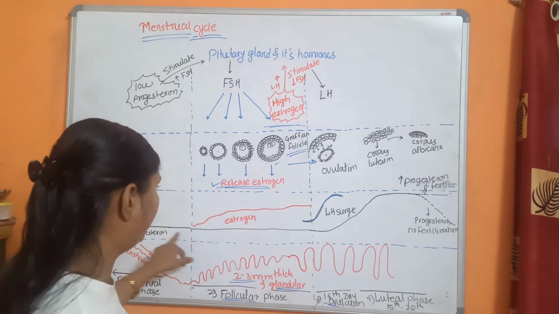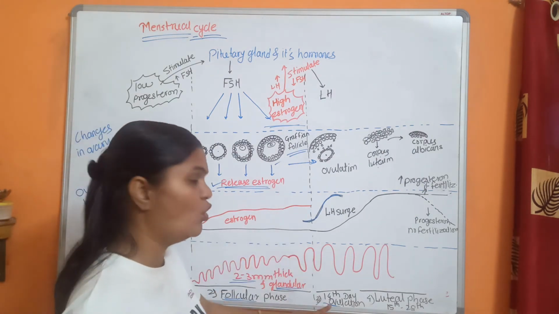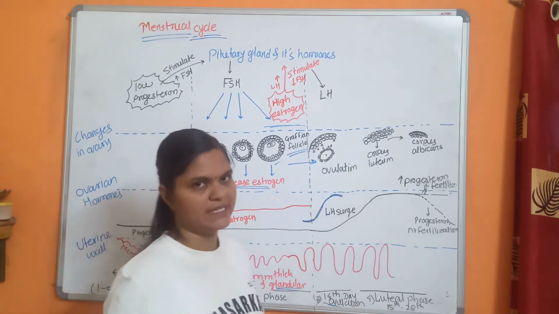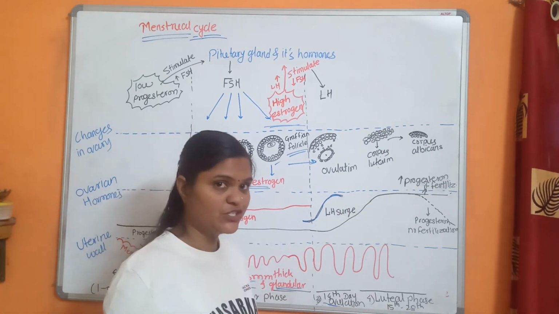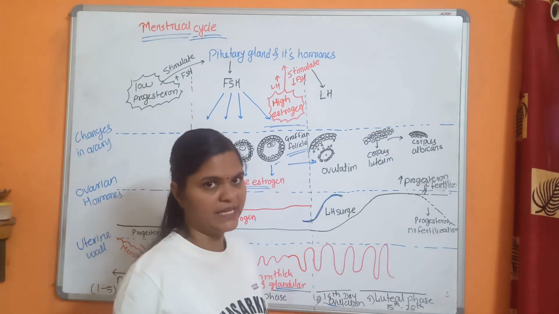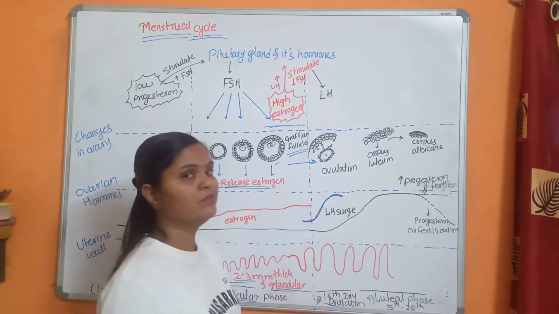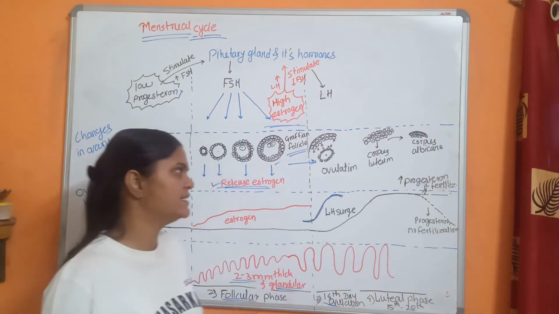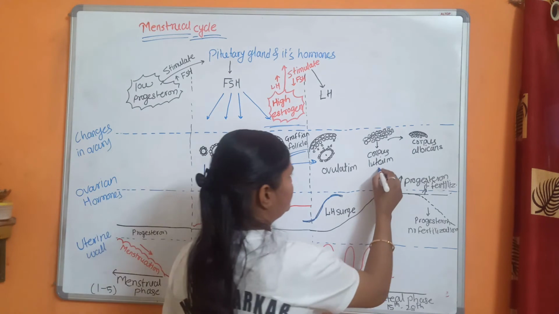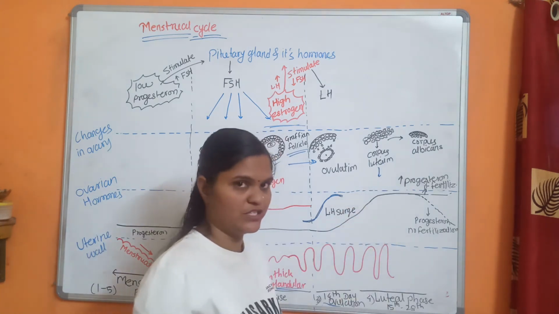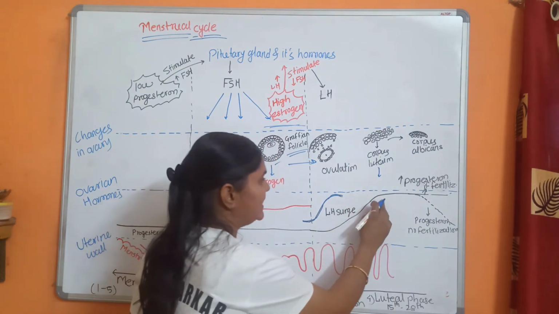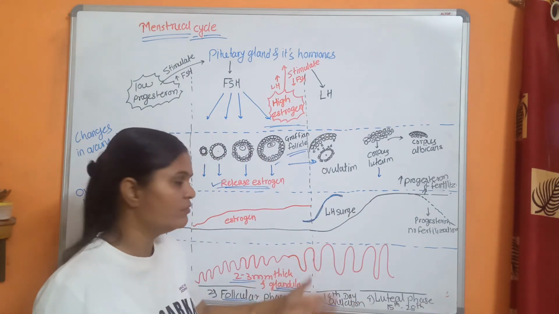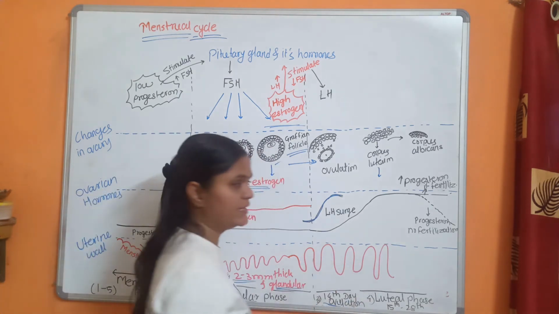So here you can see that the level of progesterone is low till ovulation, but after ovulation the progesterone level increases. Progesterone is essential for maintaining pregnancy. If fertilization takes place, then to maintain the pregnancy, this progesterone hormone is very essential. So the corpus luteum secretes one hormone, that is progesterone. Because of this increased level of progesterone, the endometrium starts to develop fast and its thickness increases.